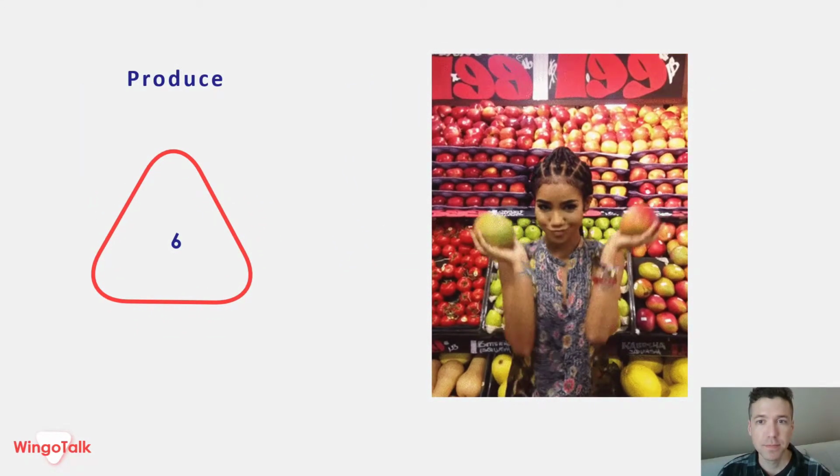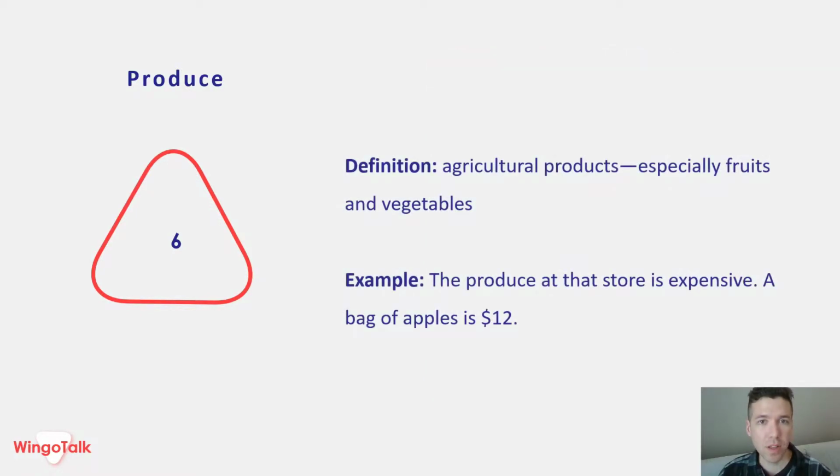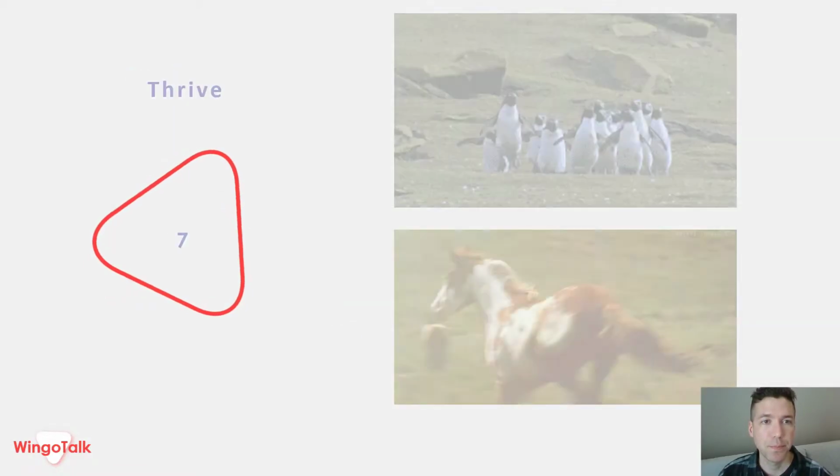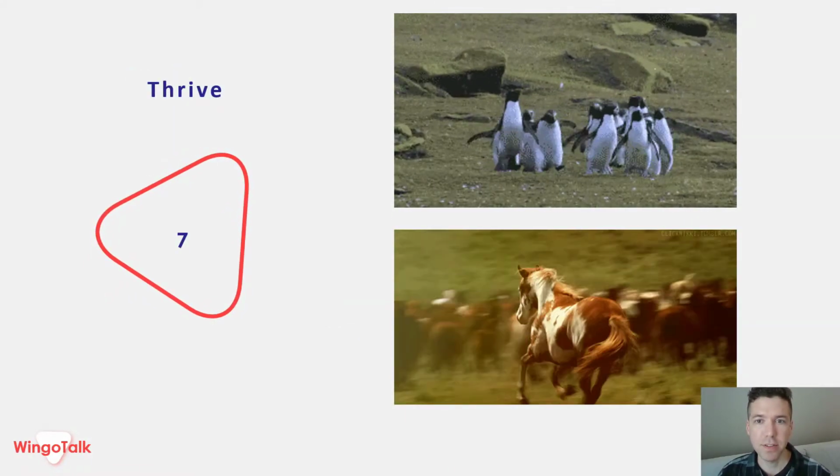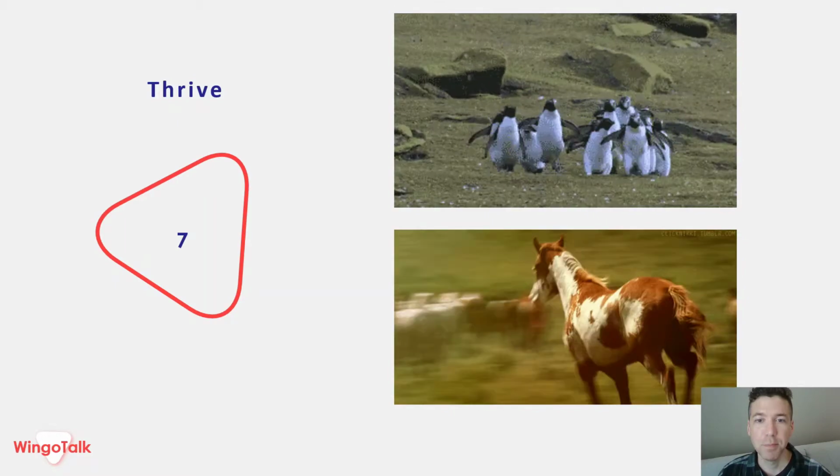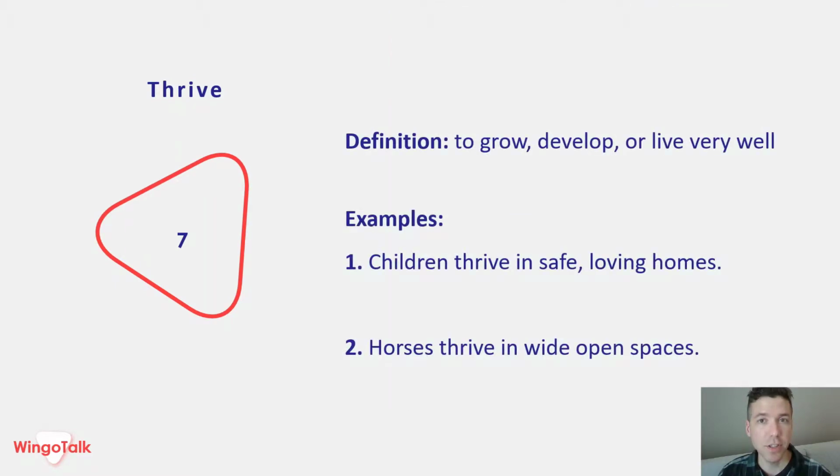Produce. Definition: agricultural products, especially fruits and vegetables. Example: the produce at that store is expensive. A bag of apples is $12. Thrive. Definition: to grow, develop, or live very well. Examples: children thrive in safe, loving homes. Horses thrive in wide open spaces.